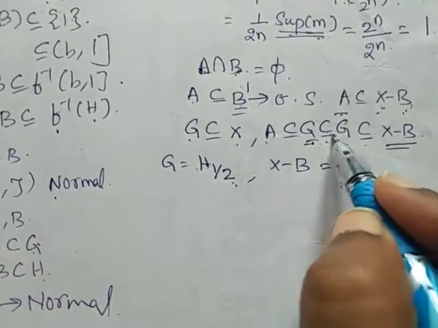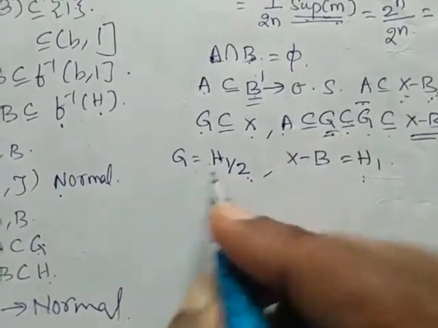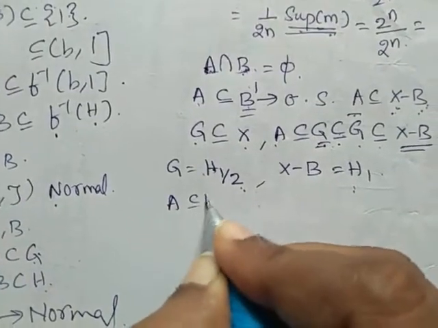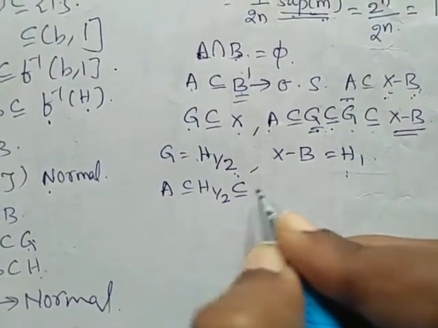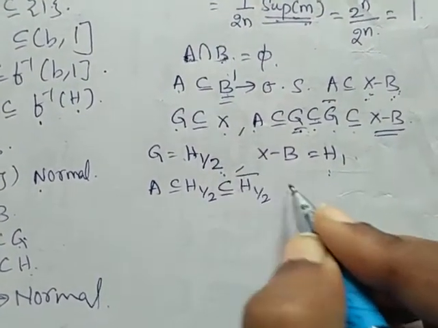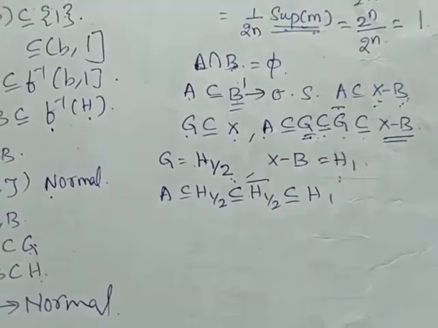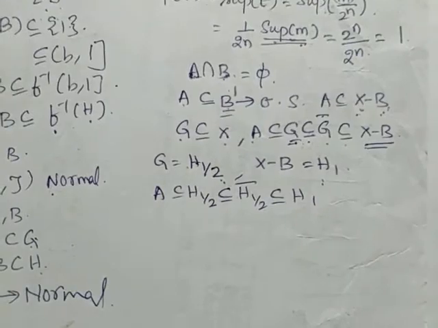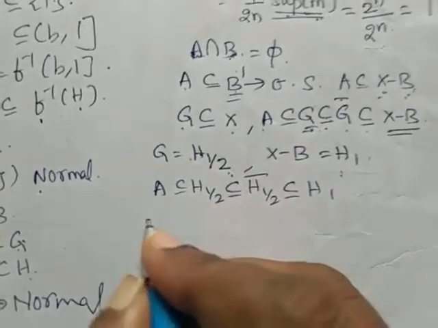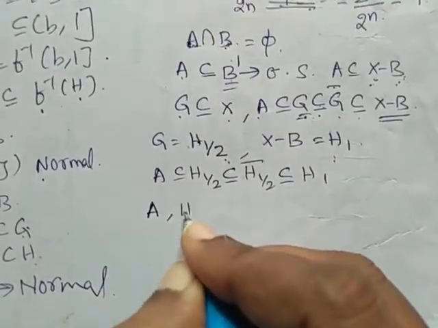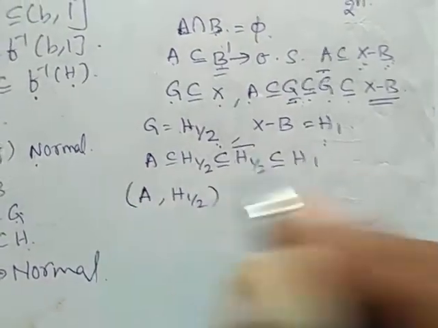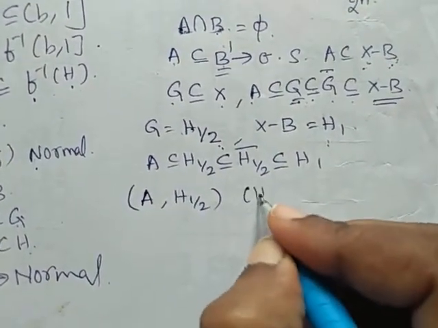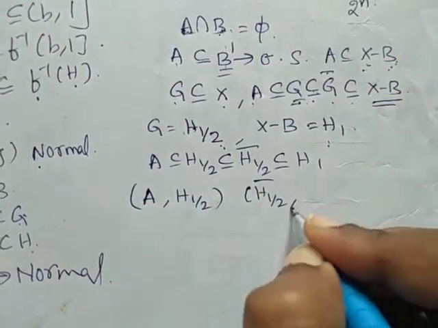Now this relation reduces to A is a subset of H of half, subset of H of half closure, subset of H1. Now I am going to consider the two sets A, H1 by 2 and H1 by 2 closure, H1.